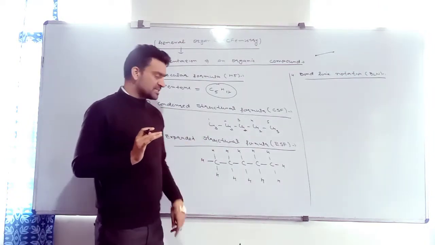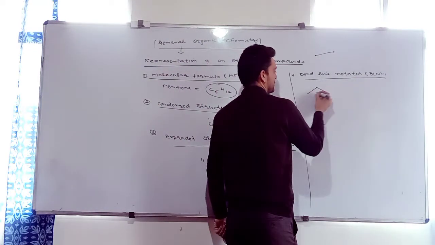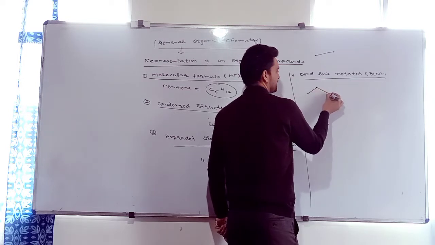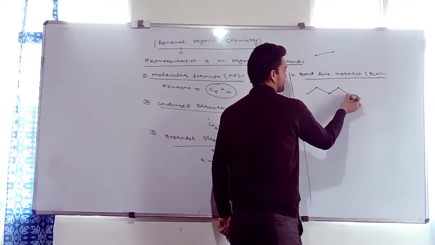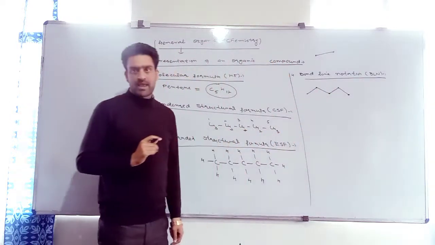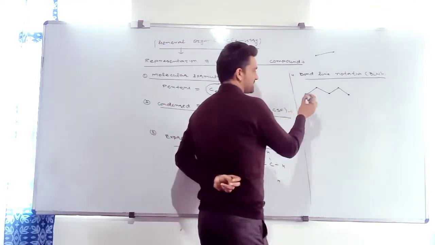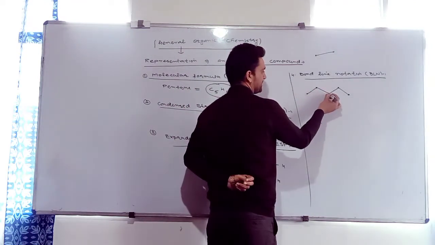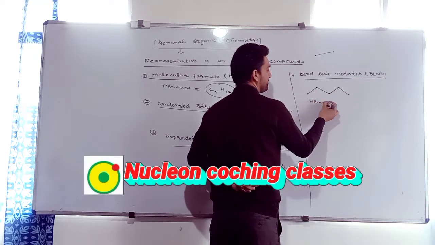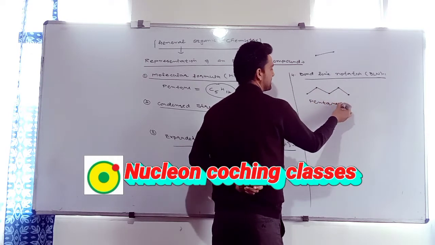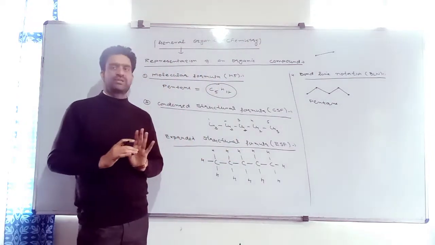For example, I have to mention 5 carbon atoms. It's a pentane. I will write it just like this: 1 carbon, 2 carbon, 3 carbon. It is the 4th carbon. 1, 2, 3, 4, and it is the 5th carbon. It is pentane. At every bending, you have to count the carbon. How many bends are present? It is the first, second, third, fourth, 5, and we call it pentane. Pent for 5 and ane for single bond, it becomes pentane. Clear? Yes, sir. So this is the bond line notation.